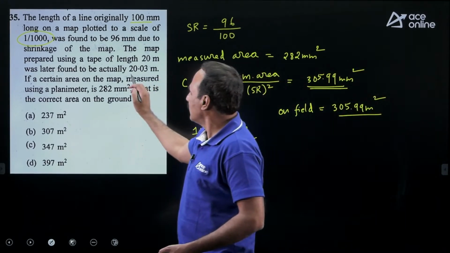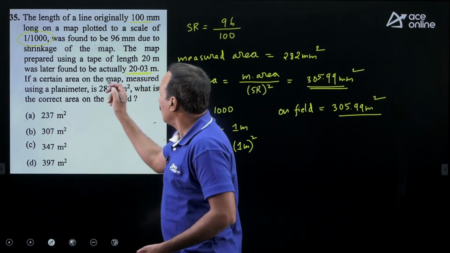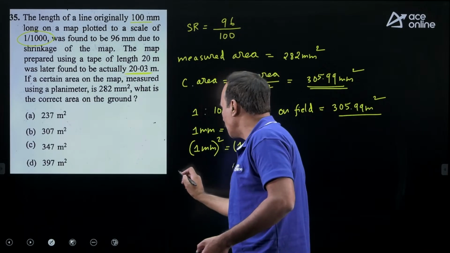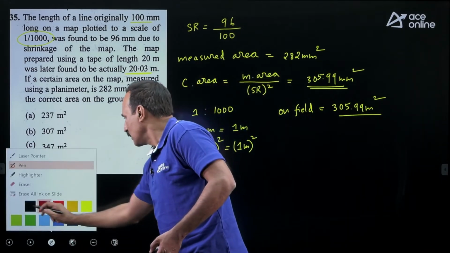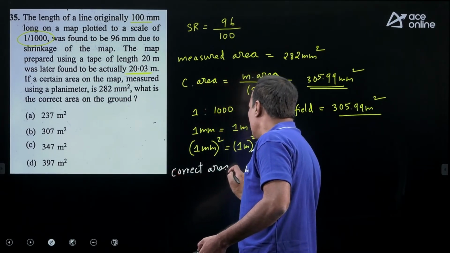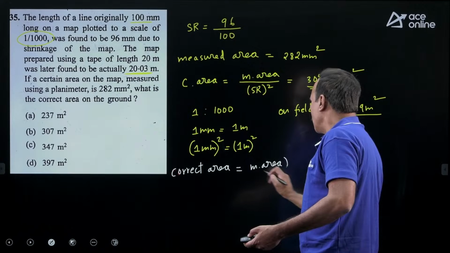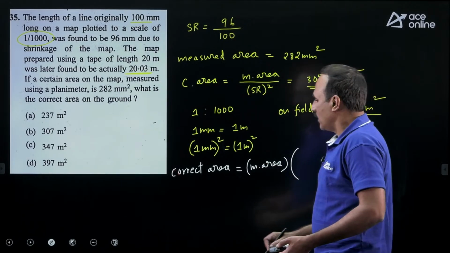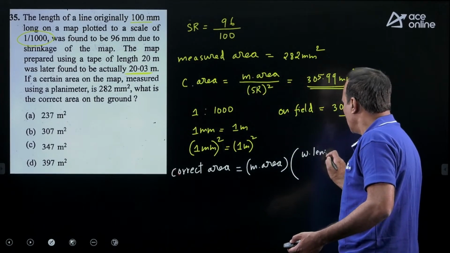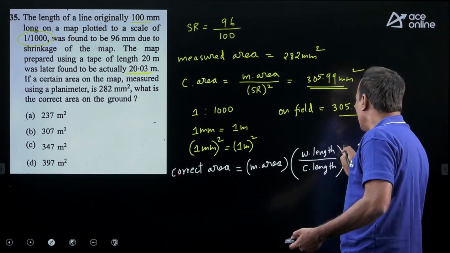But what's happening is the length of the line is not measured by the exact length of the chain. You have some wrong length of the chain. So what about the correct length? The correct area is equal to the measured area after conversion into the RF, into the wrong length by correct length, as you are taking area whole square.